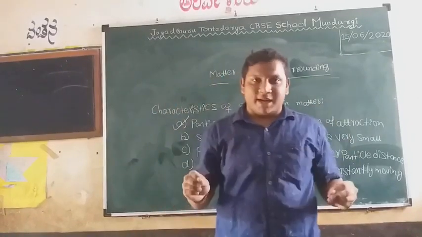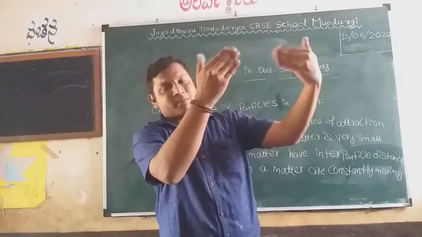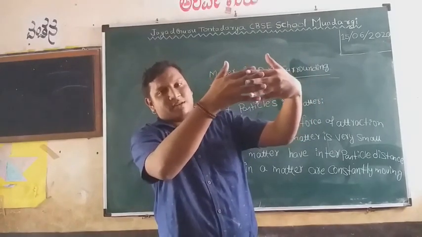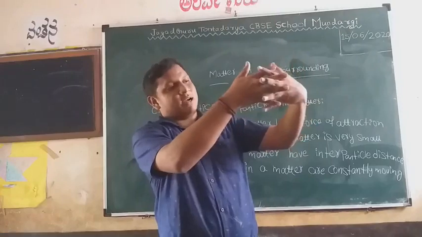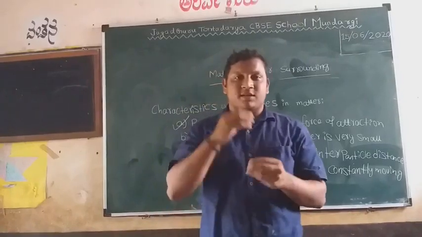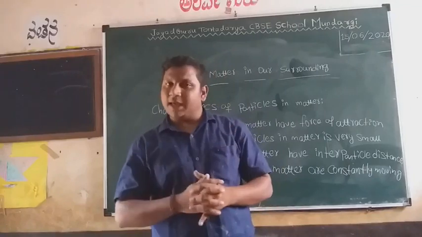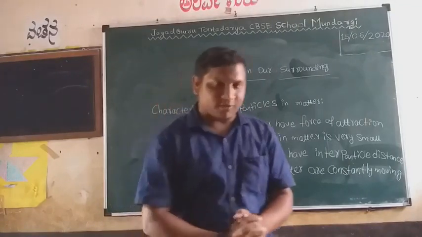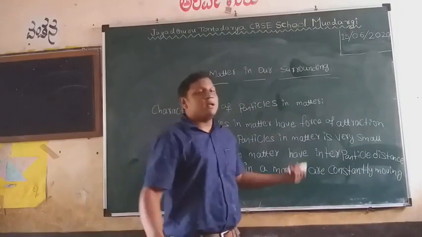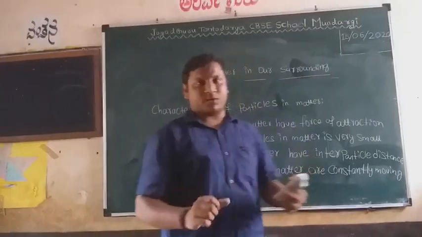Like that, in a matter, some particles have the force of attraction like this, meaning this one particle and this one particle. And some matters have force of attraction between the particles like this, and some like this, and some more like this. Then in the matter, some have more force of attraction, some have less. Because of that, every matter has a force of attraction, but the force of attraction is different for different matter. Okay, done.